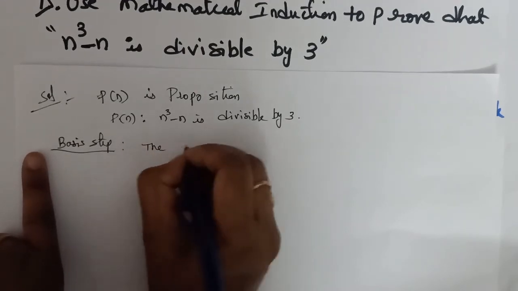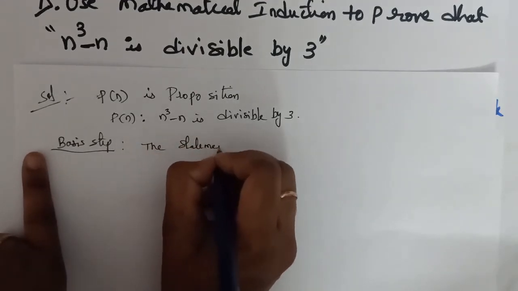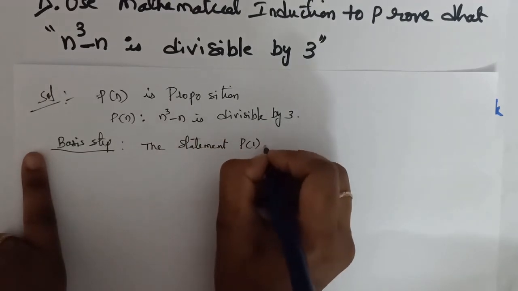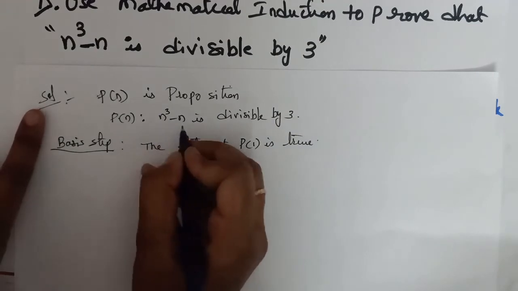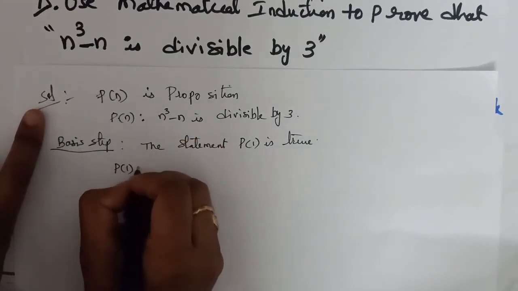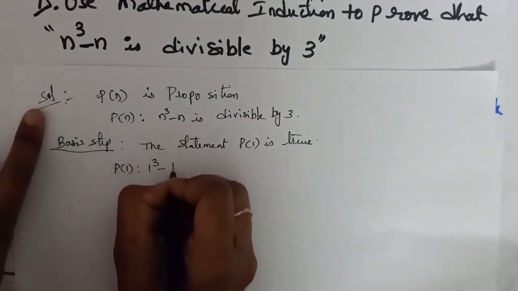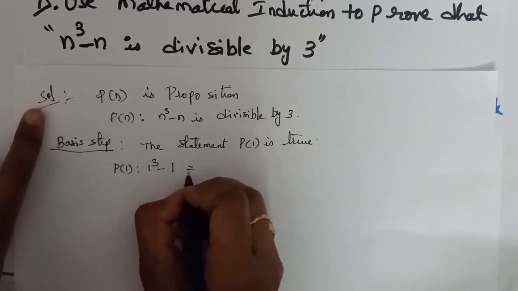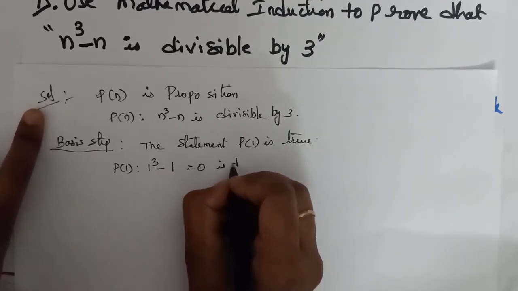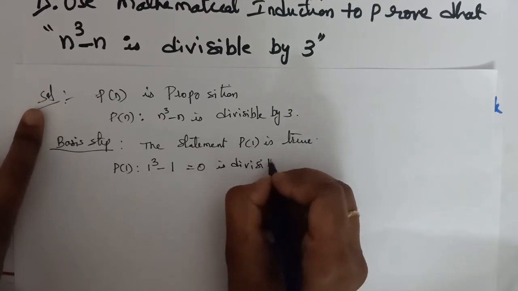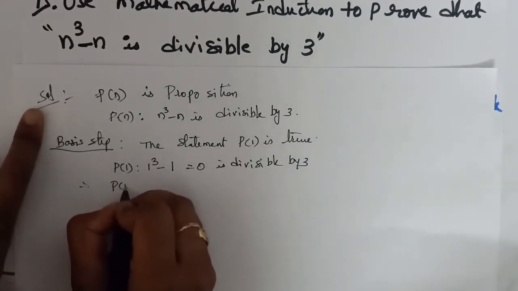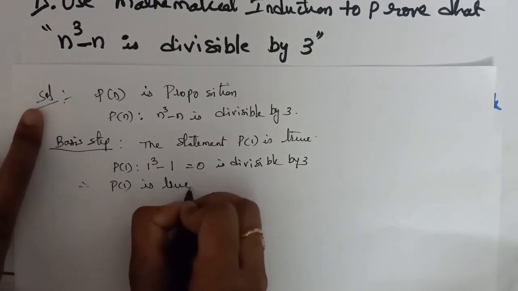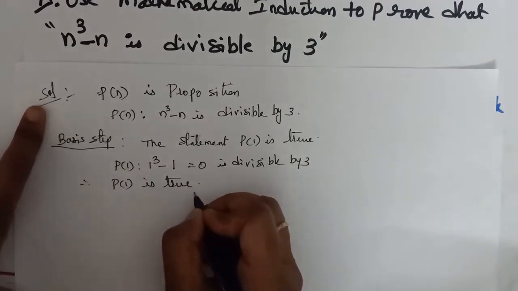So the statement P of 1 is true. By substituting n is equal to 1, P of 1 is 1 cube minus 1, which is equal to 0. 0 is divisible by 3. Therefore, P of 1 is true. Okay, so this completes the basis step.